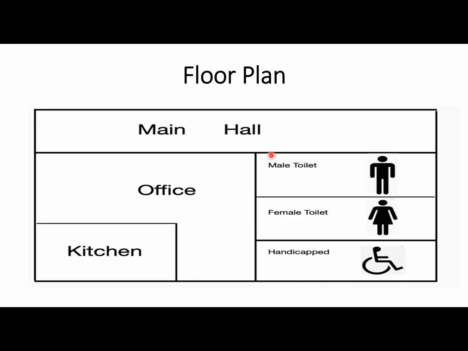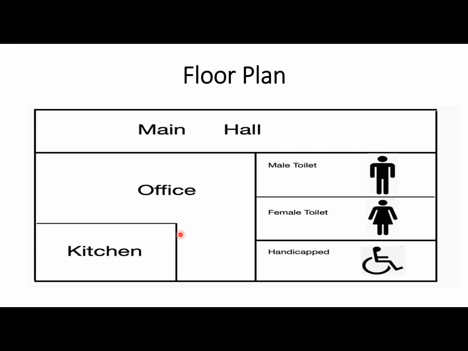The primary features highlighted in the image are the main hall and office, kitchen, and the toilets. This was the second line. The upper half of the floor plan is covered by the main hall, because this is the upper half and the lower half is divided into two parts. So the upper half of the floor plan is covered by the main hall. The lower half is divided into two parts, as is clear from the picture. The left area is covered by the office and the kitchen, and the right area is covered by the male toilet, female toilet, and the handicapped.